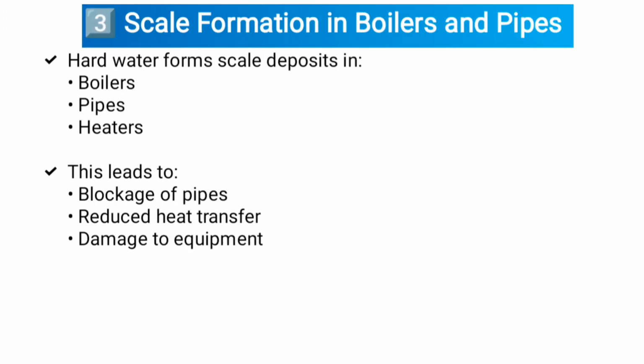Third one, scale formation in boilers and pipes. Hard water forms scale deposits in boilers, pipes, and heaters. This leads to blockage of pipes, reduced heat transfer, and damage to equipment.